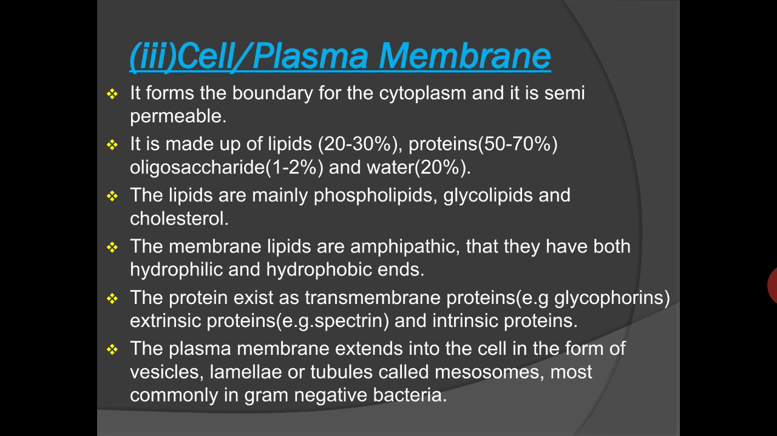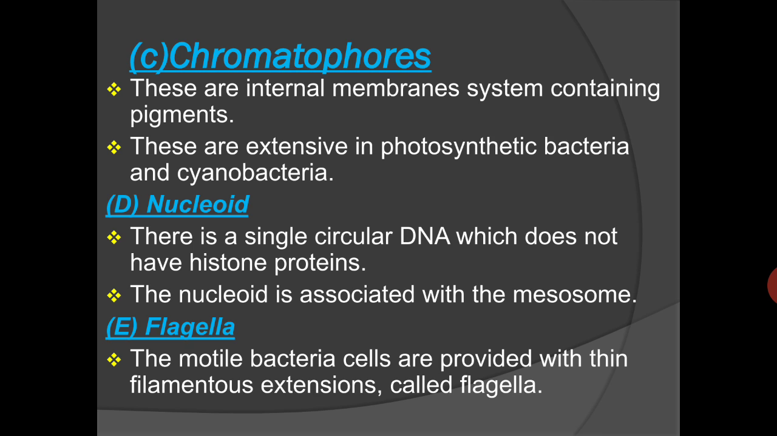The plasma membrane extends into the cell wall in the form of vesicles, sometimes in a very tubule-like structure known as lamellae. Lamellae are called mesosomes, and are very common in gram negative bacteria, and due to this, gram negative bacteria are more pathogenic in comparison to gram positive bacteria. There are chromatophores, and some nucleoids and flagella are also there. The internal membrane systems containing the pigments are extensive in the photosynthetic bacteria and cyanobacteria.